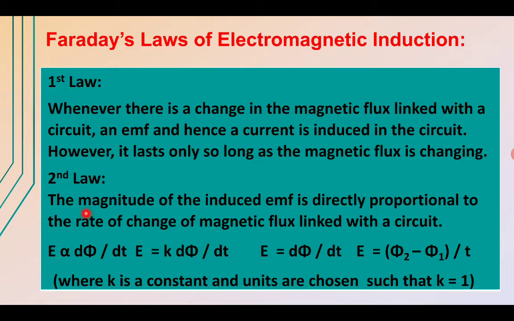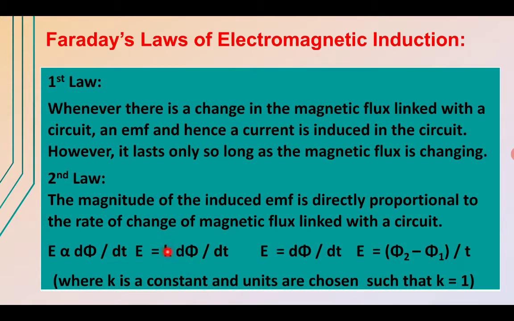The second law says the magnitude of the induced EMF is directly proportional to the rate of change of magnetic flux. So we can say that induced EMF is proportional to d phi by dt, where d phi represents the change in flux and k is a constant, which is so chosen that it becomes 1.